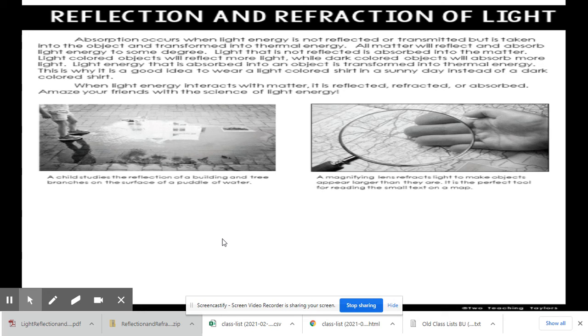This is why it's a good idea to wear a light-colored shirt on a sunny day instead of a dark-colored shirt. When light energy interacts with matter, it is reflected, refracted, or absorbed. Amaze your friends with the science of light energy.